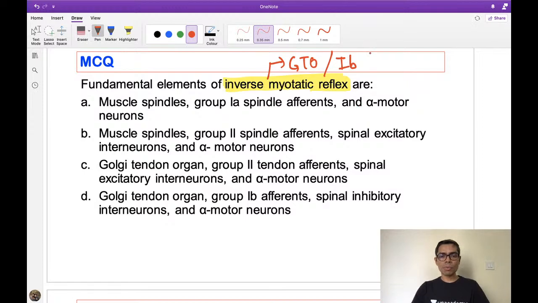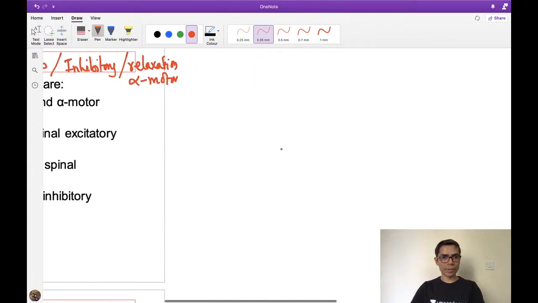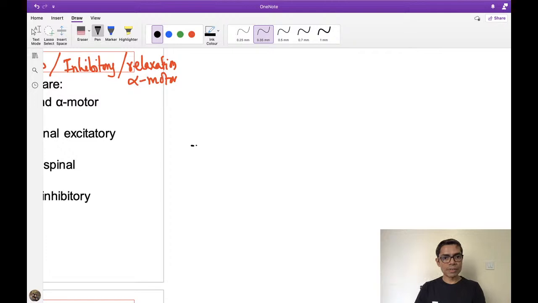This 1B fiber makes a synapse on an inhibitory interneuron, and this inhibitory interneuron is causing relaxation, that is, inhibition of the alpha motor neuron. So the answer to this question is D, D and D. So please look down. Okay, so I hope you require a quick revision.